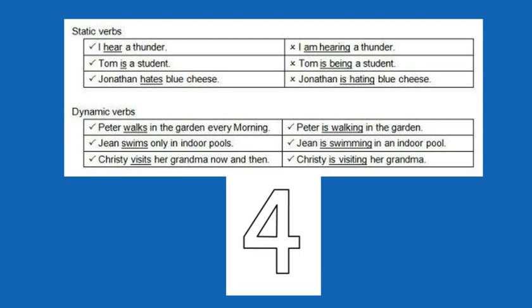The fourth category is the concept of static and dynamic, which goes back to the concept of copular too, because copular verbs fall under static. And the idea here is that static verbs usually only occur in the present or in the past tense. They usually do not occur in the continuous aspect. So you would never say, I am hearing a thunder.